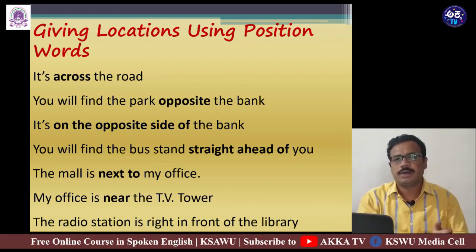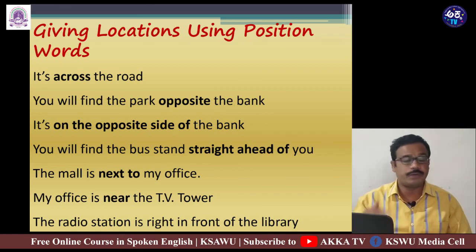If you ask a person for the direction to the park, he would say you will find the park opposite the bank. It can otherwise be said, it's on the opposite side of the bank.